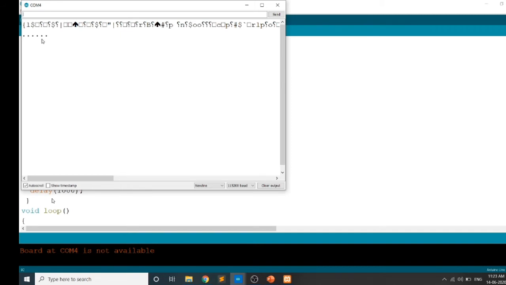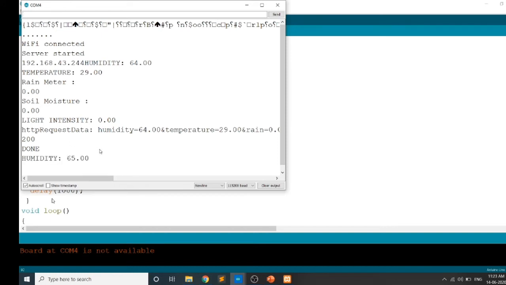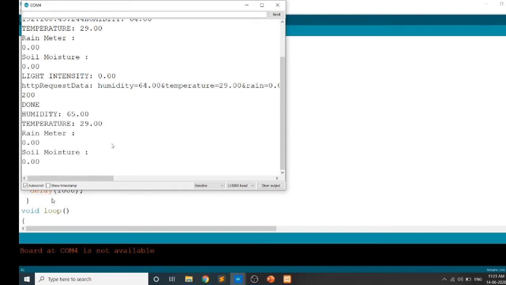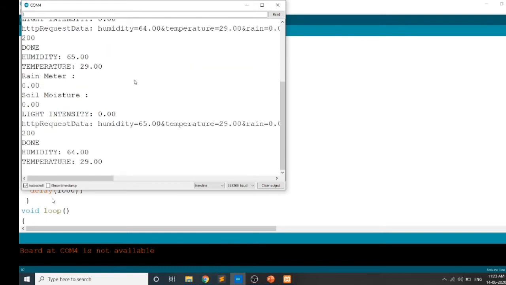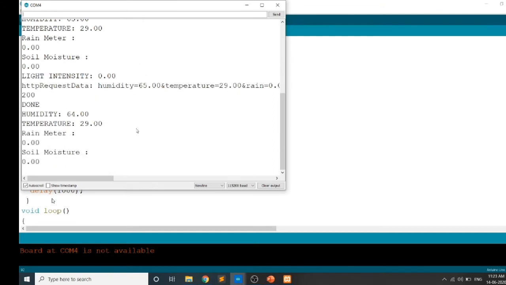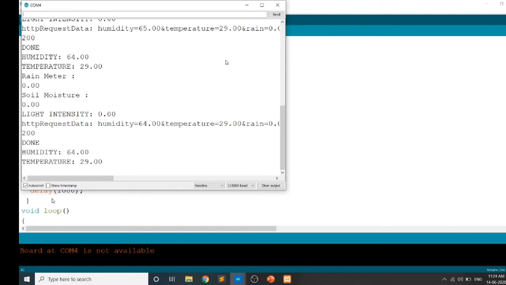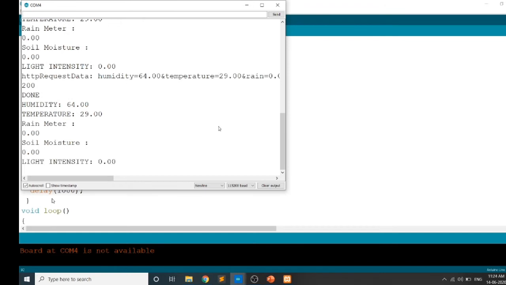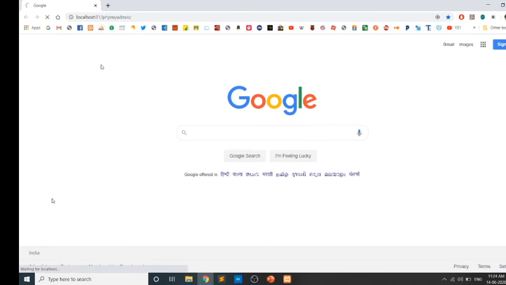We can see the dots here, Wi-Fi is connected, and this is the IP address of our Node MCU. We can see the humidity value, temperature value, rain meter, soil moisture value, and light intensity value. As we are at home right now, we are not getting any value for the soil moisture, rain meter and light intensity. Once we implement this in the live scenario, in the live working agricultural field area, we will get a dynamic value, ranging from 0 to 1024, as these are all analog signals. And when we see the implementation part, we can see that this is being inserted into the database. Let's have a look at that as well.